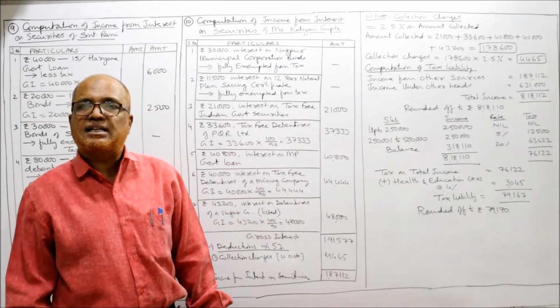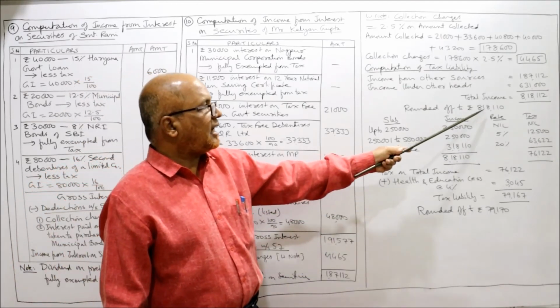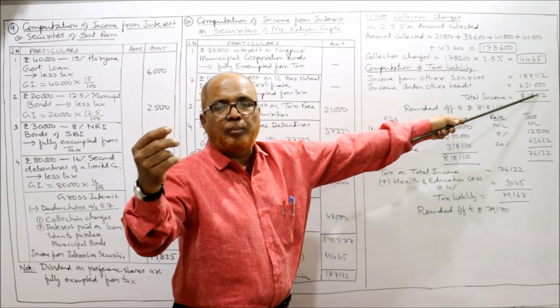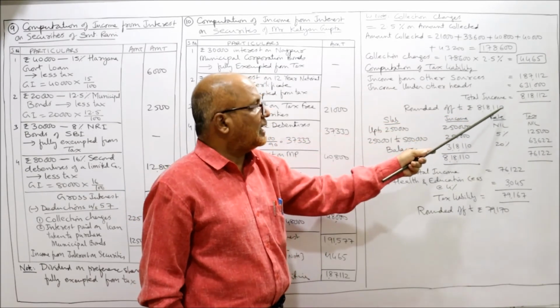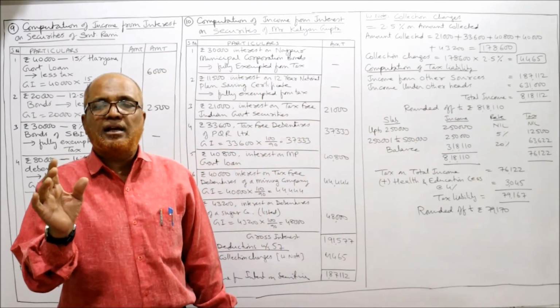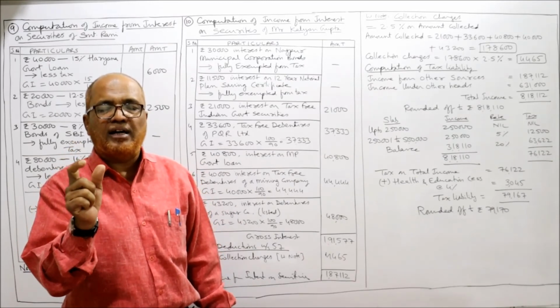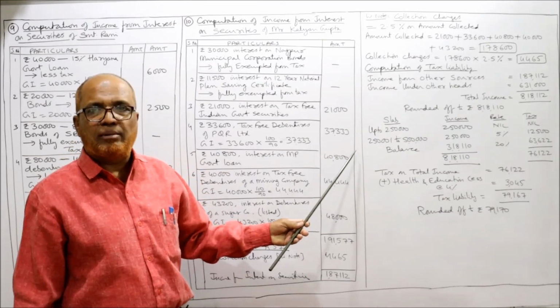Rounded off to the next 10, so it will be 8,18,110. 112 is there, so 2 rupees we ignore, rounded off. The total taxable income is 8,18,110. Now we have to calculate the tax liability.